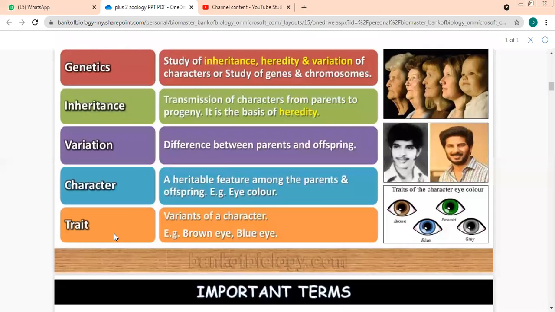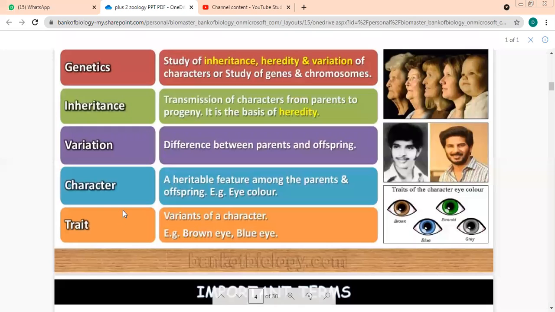What do you mean by trait? Look at this very important word, trait. Trait means the various forms of the same character. For example, the character is eye color, and there are different forms like brown eyes, blue eyes, black eyes. They're all called traits. What are they called? Traits.